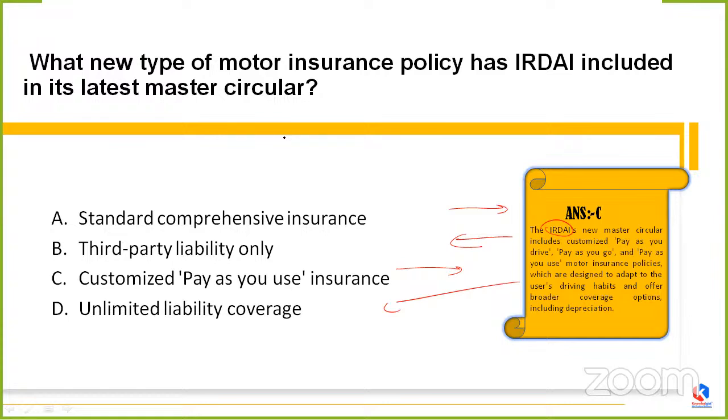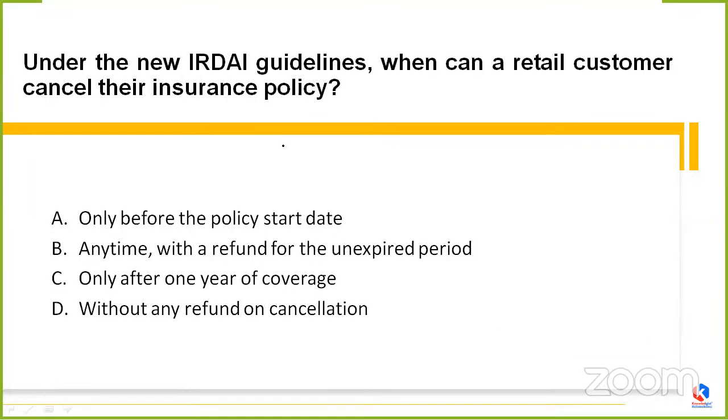So what has IRDAI done? It has issued a new master circular for general insurance. It introduces customized motor insurance policy. The three are pay as you drive, pay as you go, and pay as you use, which also includes depreciation coverage at the same time. This is the whole question. Coming to the next question, it's also about IRDAI, but here it's talking about the retail customer. We just completed the fact that IRDAI has provided a new customized pay as you use policy.